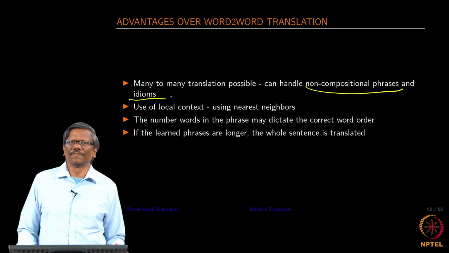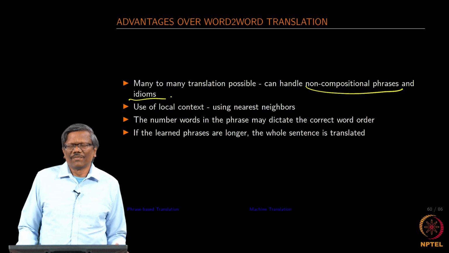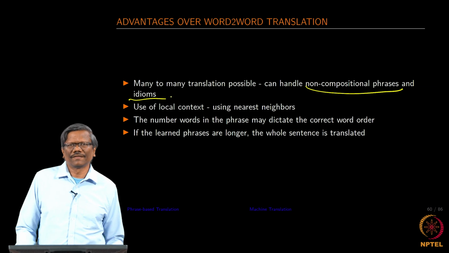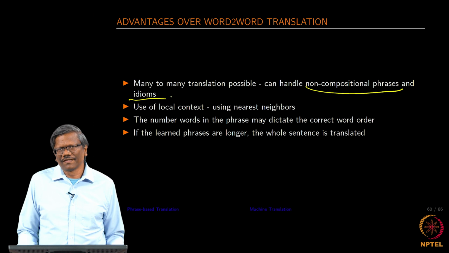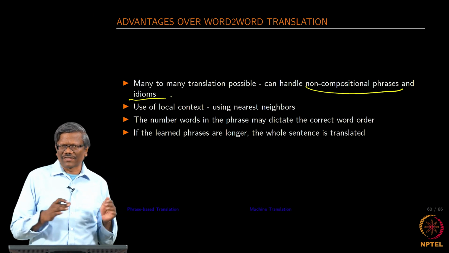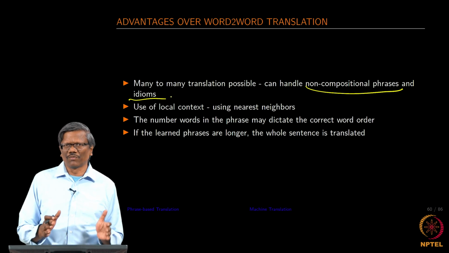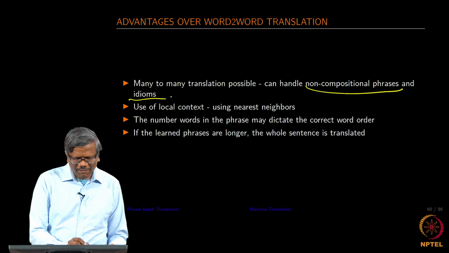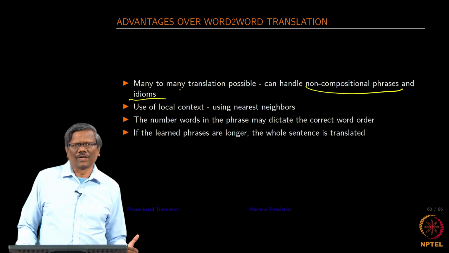Earlier in the case of IBM models, which was only about word to word, it was not really handling the phrases very well. In this case, since we are going to be constructing phrases which are going to be more than 2 or 3 words, we will have a better translation possible.